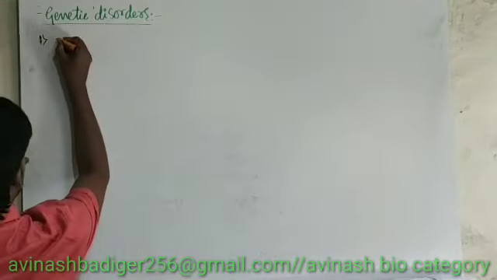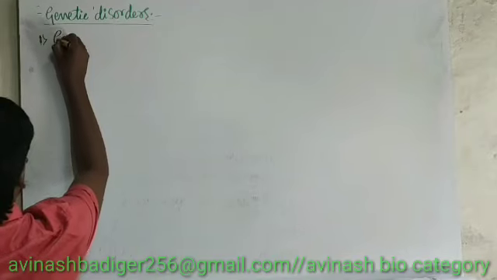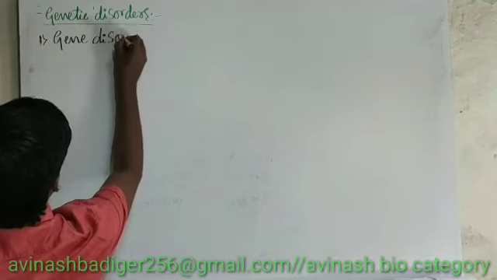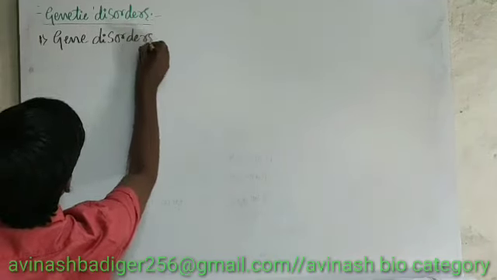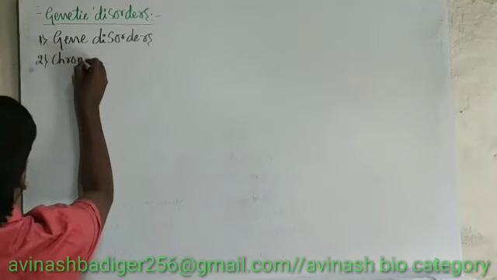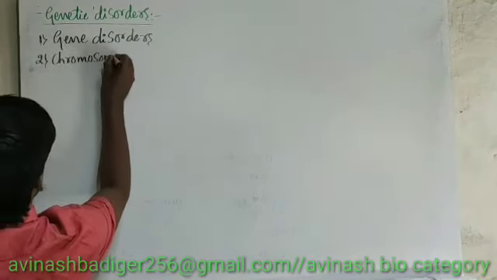The first one is gene disorders and the second one is chromosomal disorders.